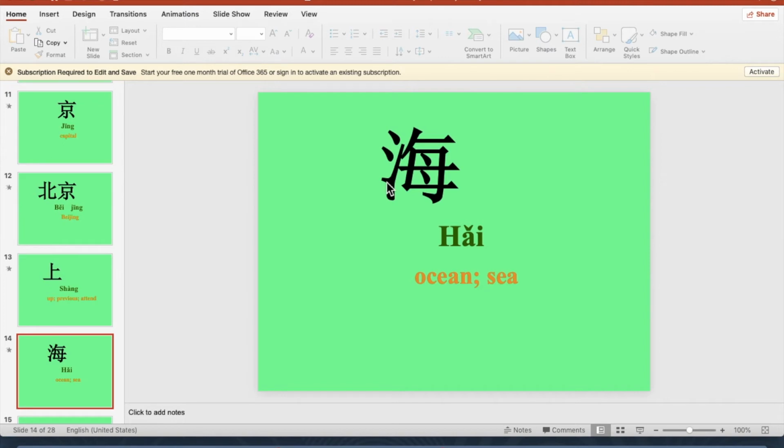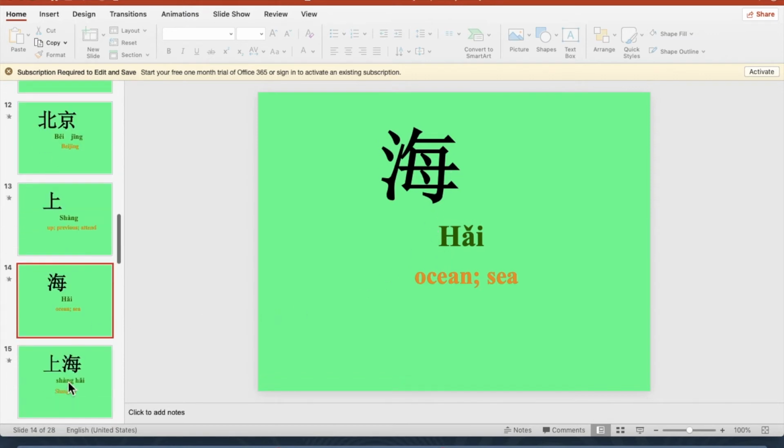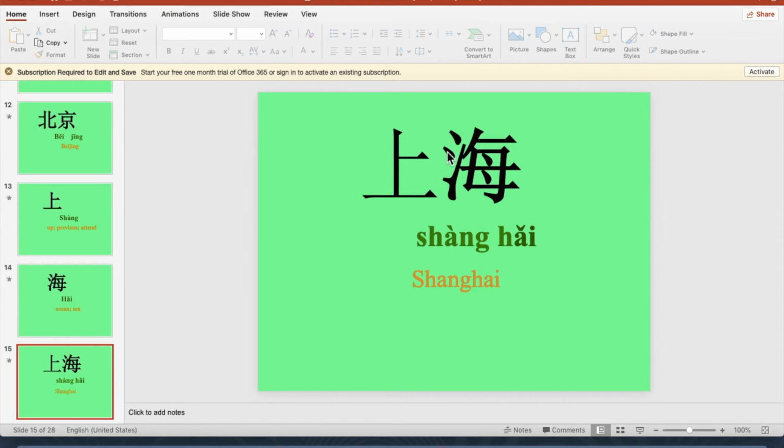Now, when it's combining with this character 海. 海 means sea and ocean. This is the core meaning. This character, the meaning is kind of specific. It is sea. When 上 and 海 are together, it is just indicating Shanghai. Very clear. It is Shanghai, the Chinese city.